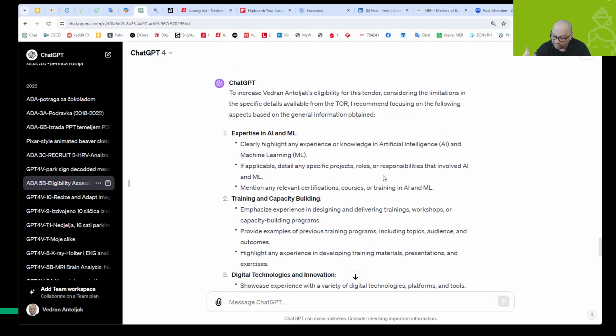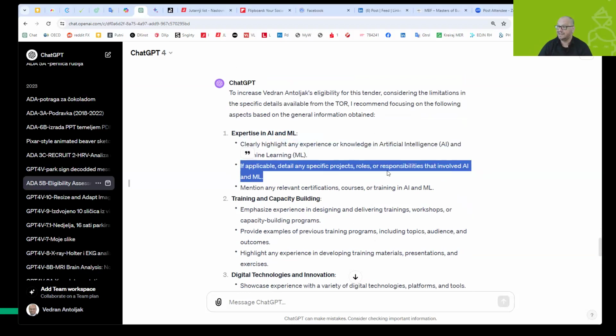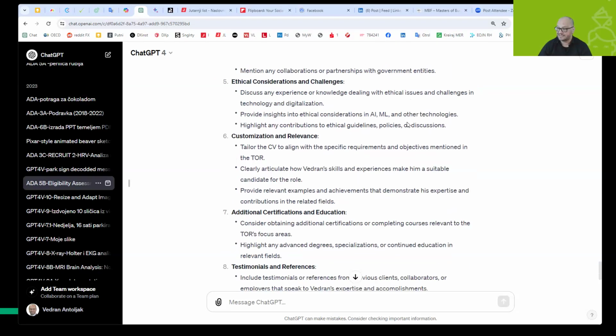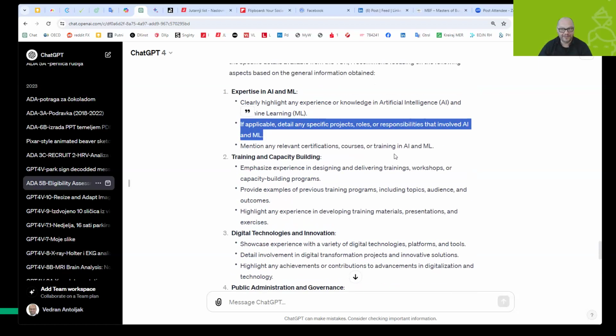And I got very clear instructions from ChatGPT, whereby it says, clearly highlight any experience or knowledge of artificial intelligence and/or ML. If applicable, detail any specific projects, roles, responsibilities. So it gave me 6, 8, 9 areas where I can improve my CV.